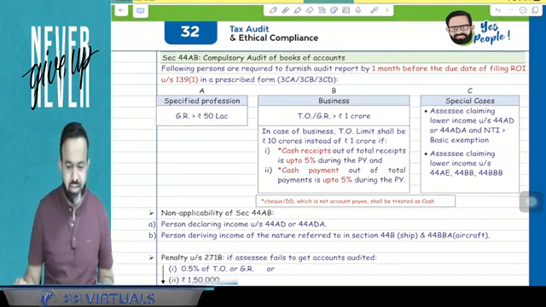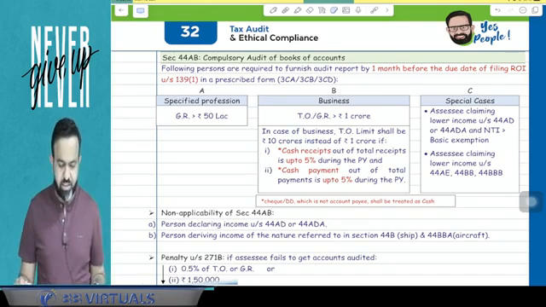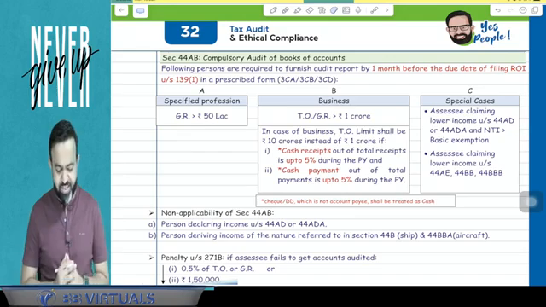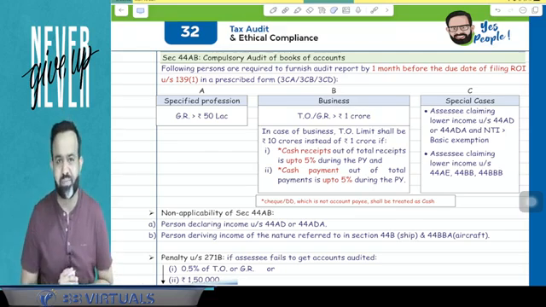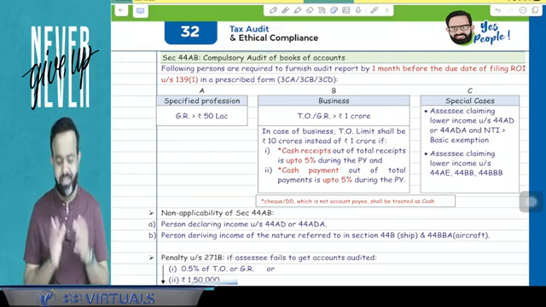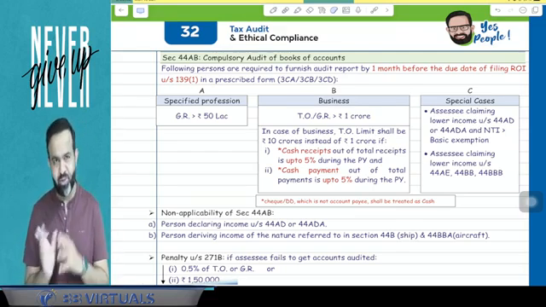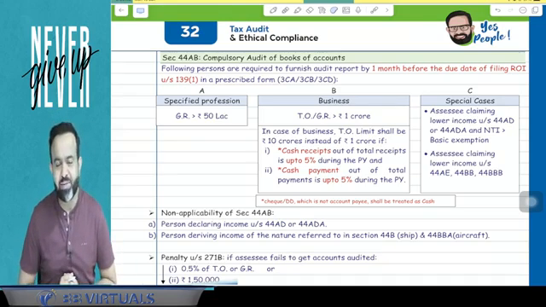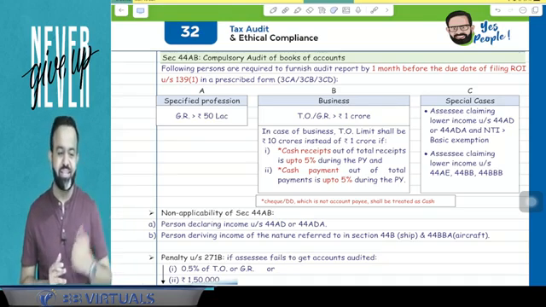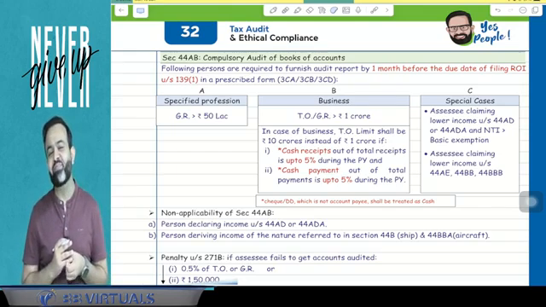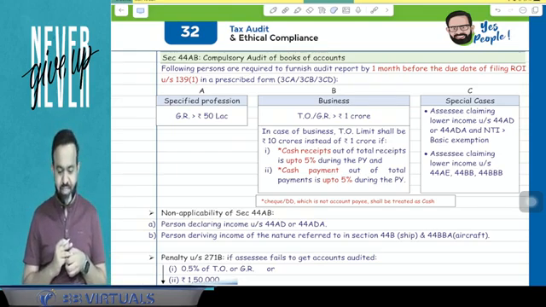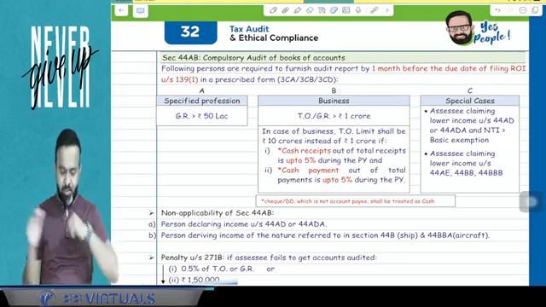So guys, today we are going to start with one topic, that is tax audit and ethical compliances. Earlier this topic was part of your audit subject in Group 1, but now this tax audit is part of the income tax paper, that is Paper 4, international taxation and direct tax, in the second group. Earlier it was part of your audit paper.